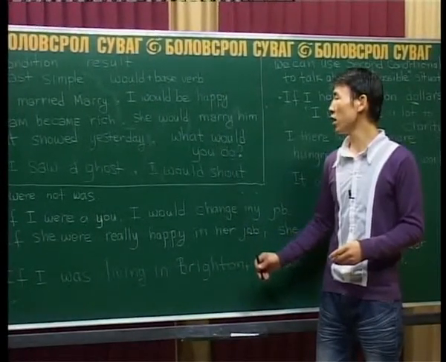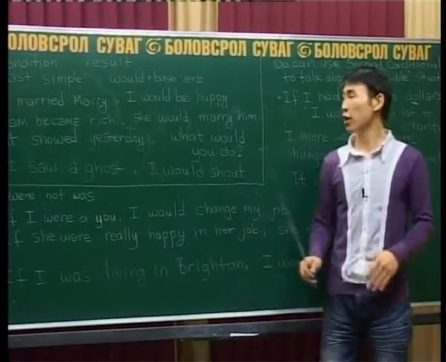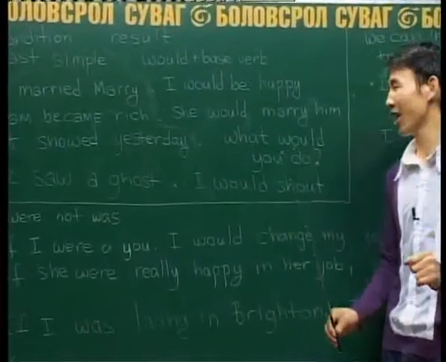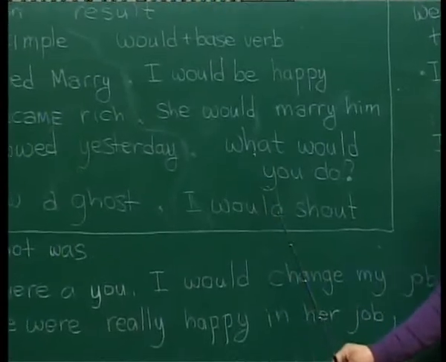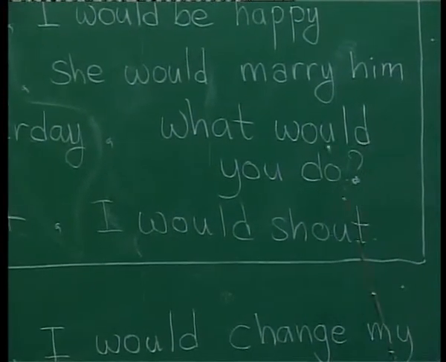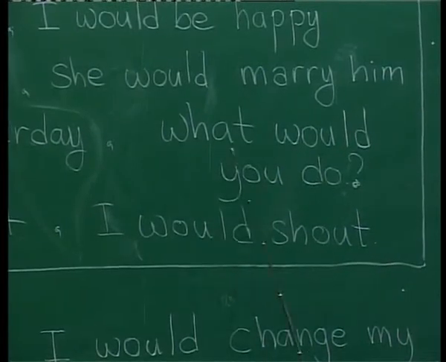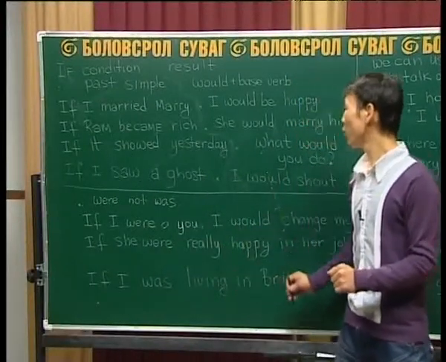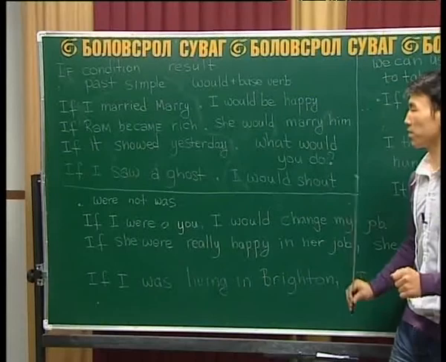We read this as would you. Not would you, that is kind of childish. You could say, what would you do, with a J sound. So, what would you do? If it snowed yesterday, what would you do?